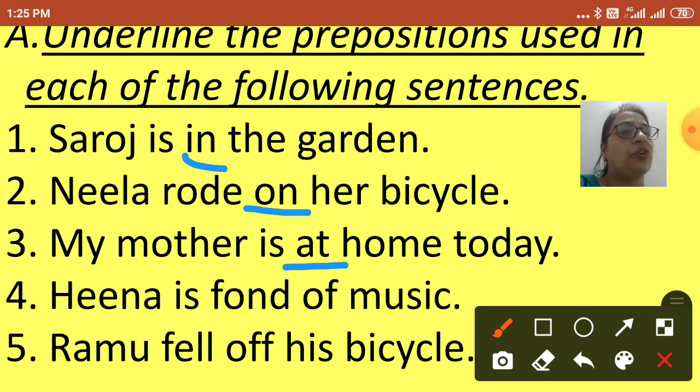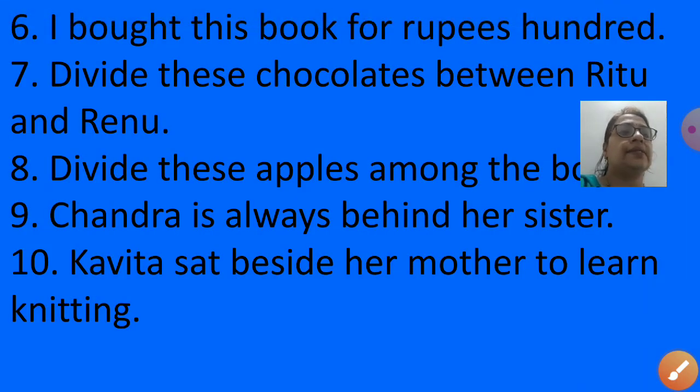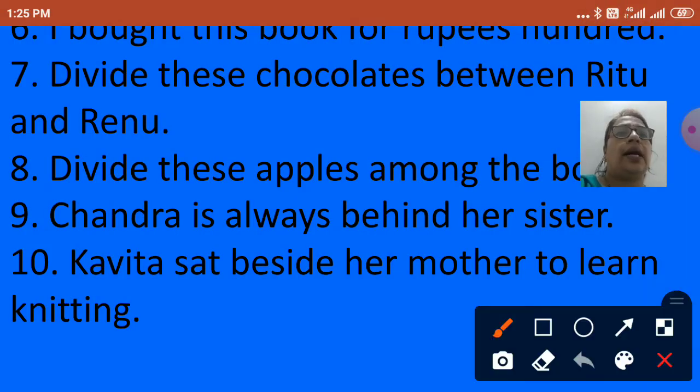Hina is fond of music. Which is the preposition? Of. Very good. Ramu fell off his bicycle. And in this sentence, very easy to identify. Of is the preposition. Sixth sentence. I bought this book for rupees 100. And in this sentence, for is the preposition.